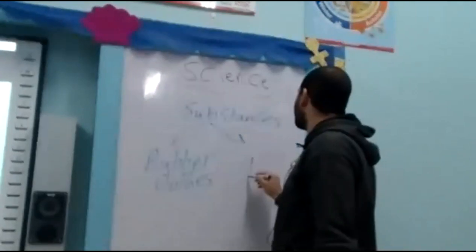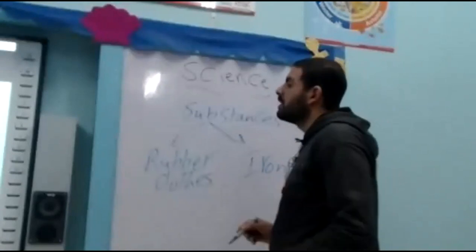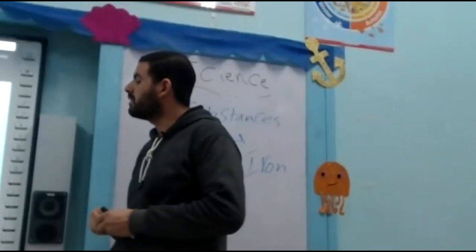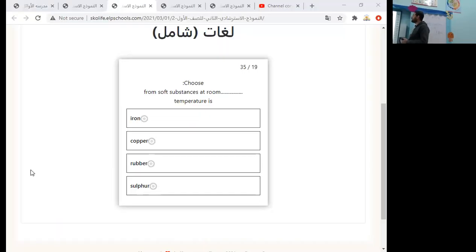Like what? Like iron. So let's get back to our question. From soft substance at room temperature: iron, copper, rubber, sulfur. So the answer is rubber.